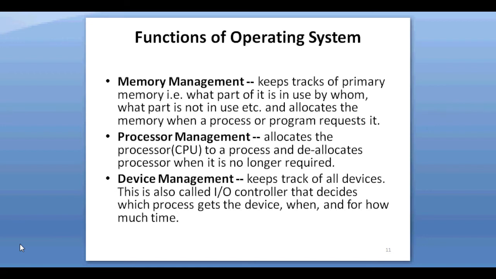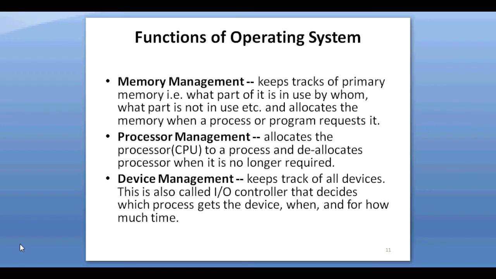For a program to be executed, it should first be loaded in the main memory. An operating system performs the following activities for memory management. It keeps track of primary memory, that is, which bytes of memory are used by which user program. The memory addresses that have already been allocated and the memory addresses that have not yet been used.